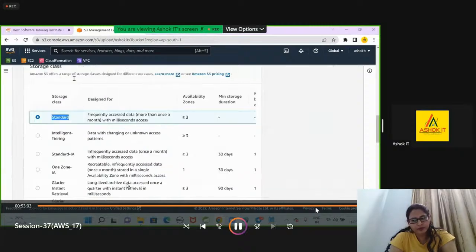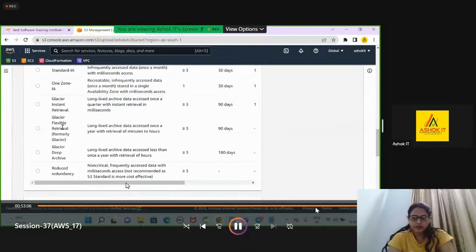When you go for Glacier, they have given the difference here. Glacier Instant Retrieval is for long-lived archive data accessed once a quarter with instant retrieval in milliseconds. If you want to retrieve the data very fast, within milliseconds, then you can go for Instant Retrieval. Once a quarter means that every 3 months I want to access my data at least once, very quickly, instantly. Then I can go for Instant.